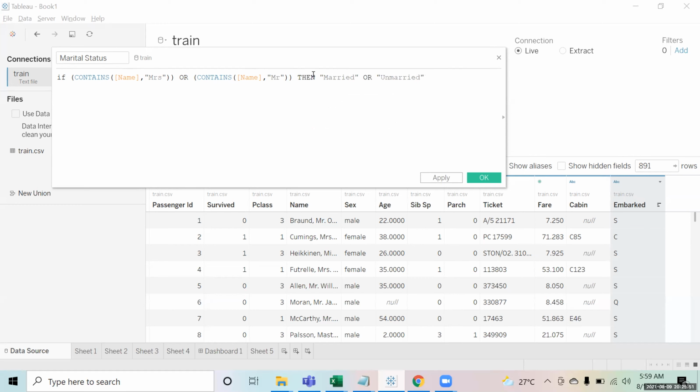But there it can be single also, right? If that person is Mr. some name, it can be single, right? So that is what I was mentioning, that for the male we don't have that identification in this. For females, we have it, but for males, we don't have that bifurcation.